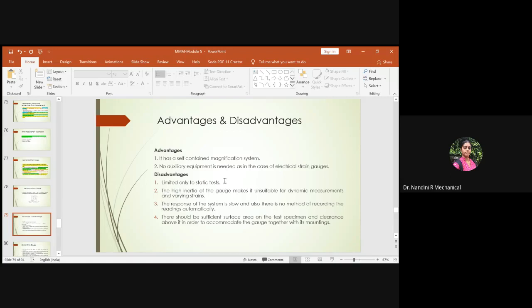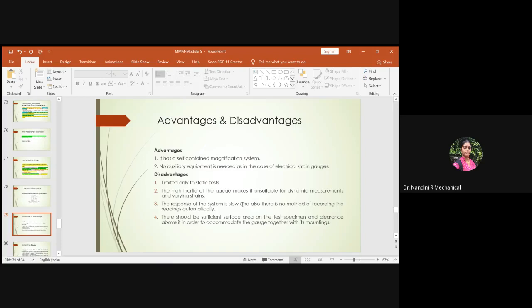The third disadvantage is that the response of the system is very slow. As a result, there is no method of recording the readings automatically. Since the response of the system is slow, you cannot have any device or accessory which could record the readings automatically and display them in digital form. So you can just read, you cannot record. I told you the measuring devices are of three categories: one which can record, one which can just help you to read the data, and the third which can help in transmitting the output to some other device where it is needed.